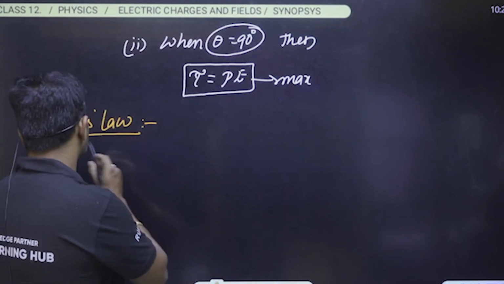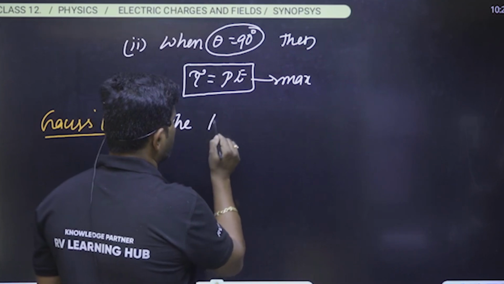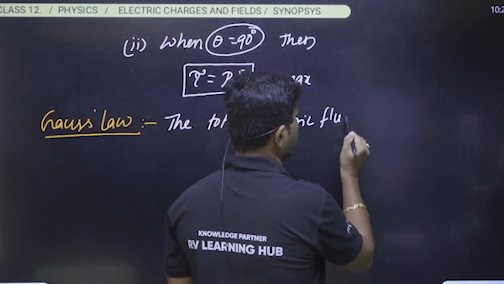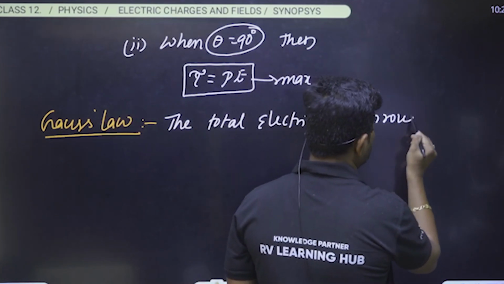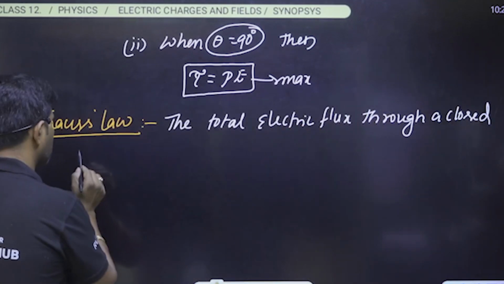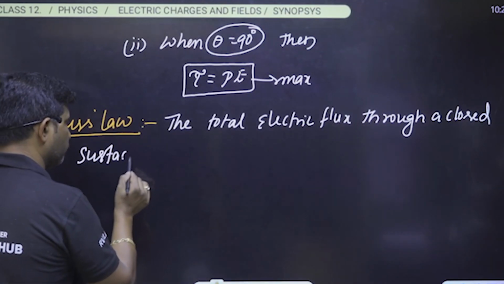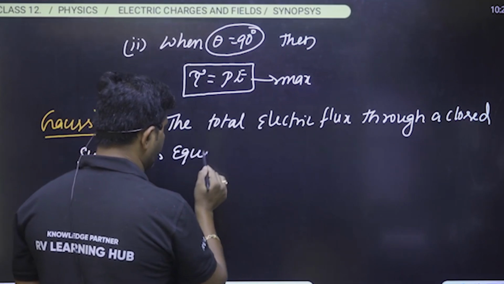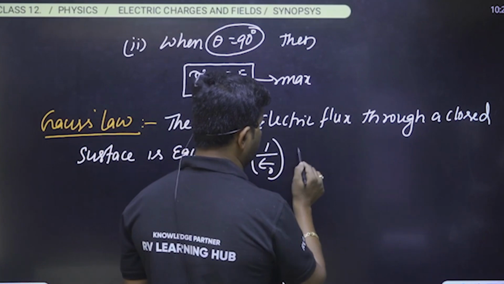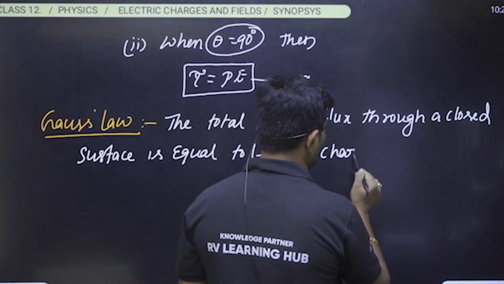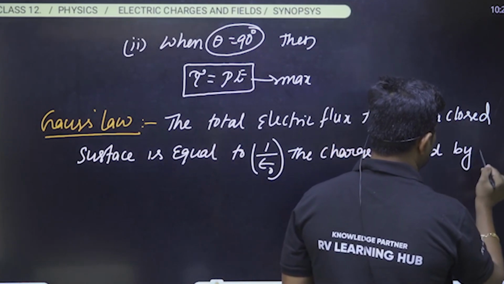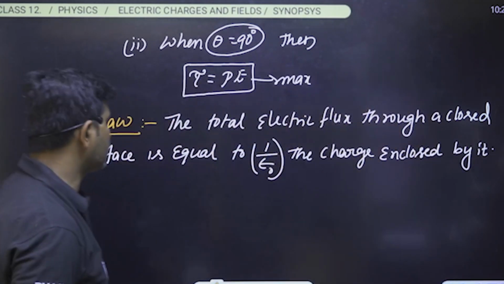Is it right or not? So what is the Gauss law? Gauss law says that the total electric flux through a closed surface is equal to 1 by epsilon naught times the charge enclosed by it. That is called the Gauss law.